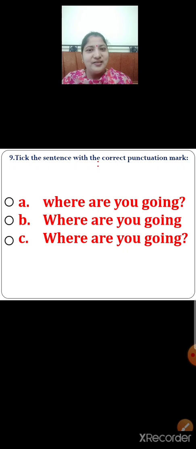So children, now select the correct option. Yes, you are right. Option C is the correct sentence with the correct punctuation mark. It has started with a capital letter and is ended with a question mark. So option C is the correct option. Okay? It is a question. Where are you going? Okay? So we have put a question mark at the end of the question.